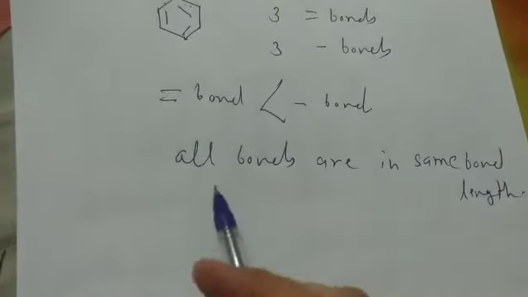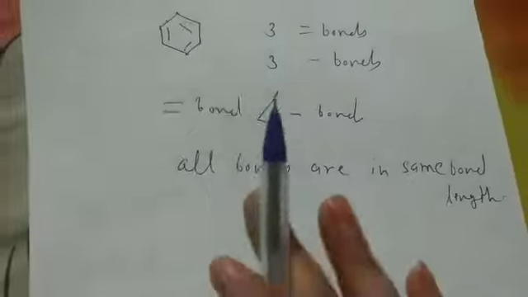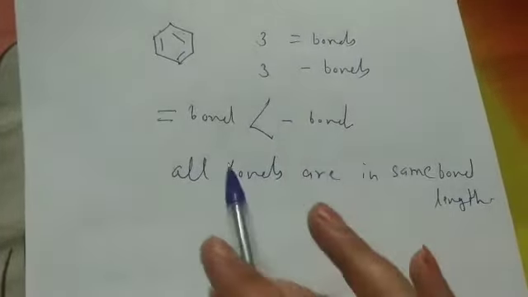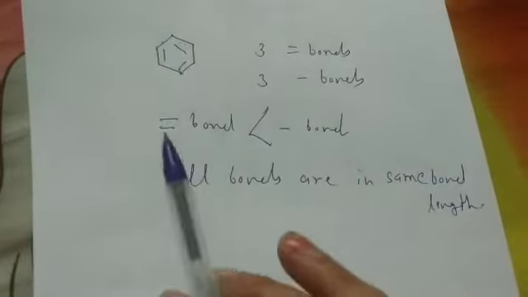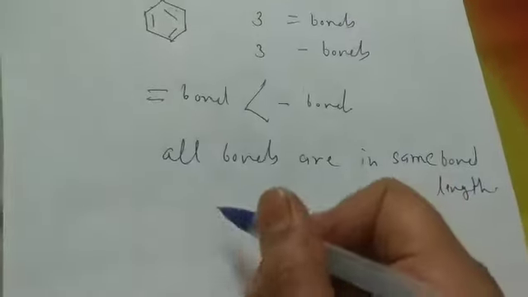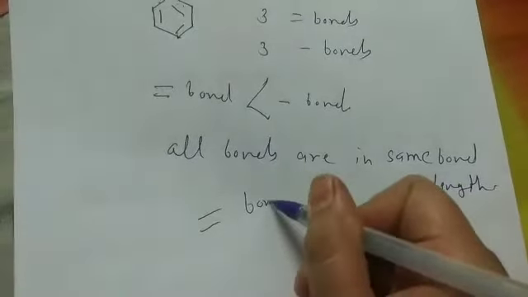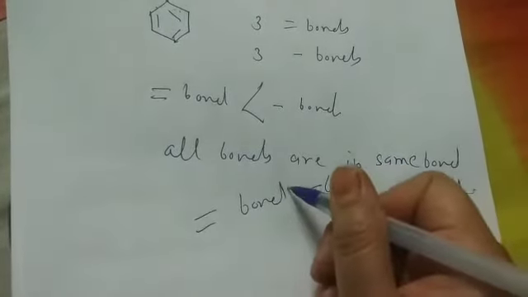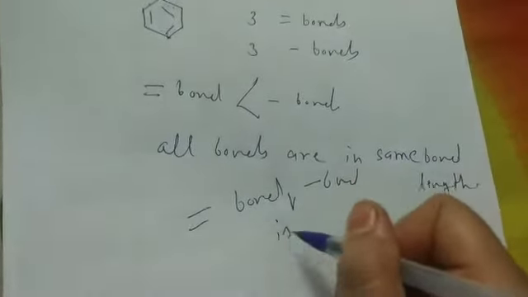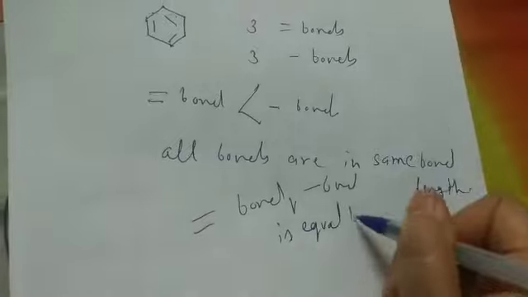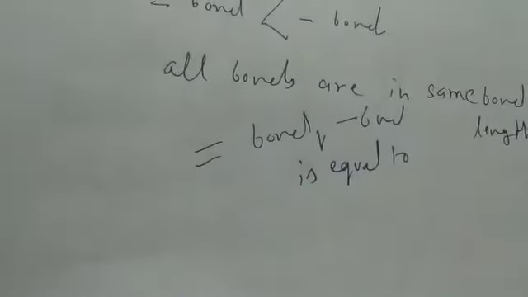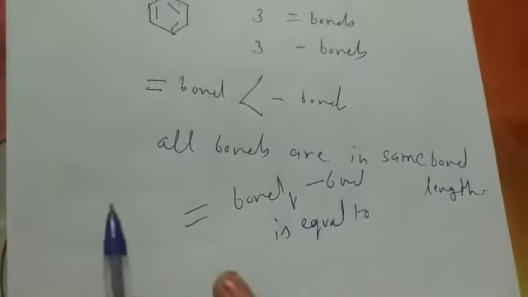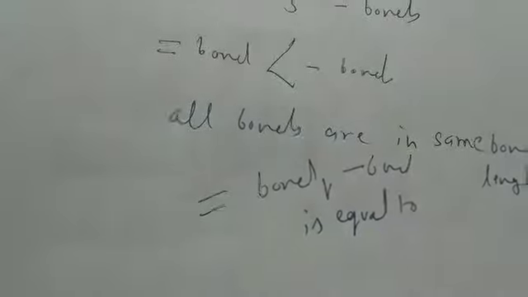Are you getting my point? In actual, all bonds have the same bond length. That means double bond is equal to single bond. That means electron density is the same.